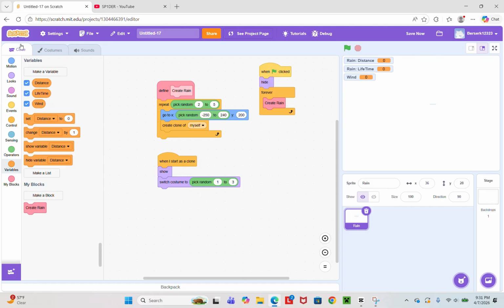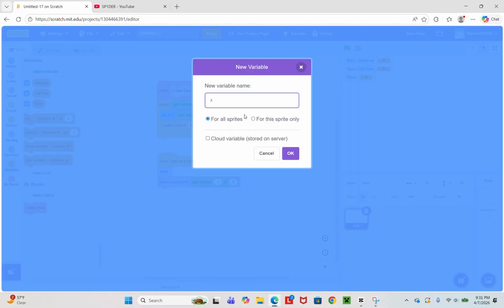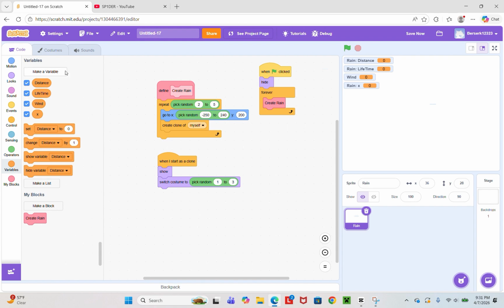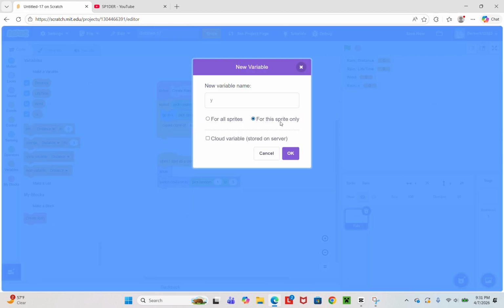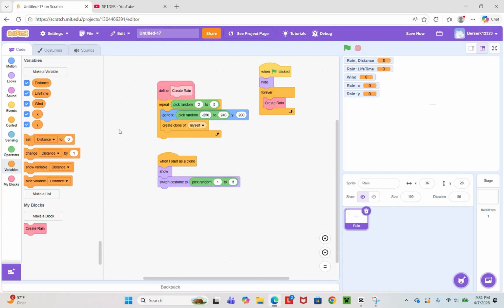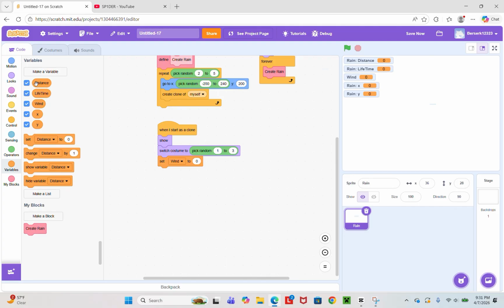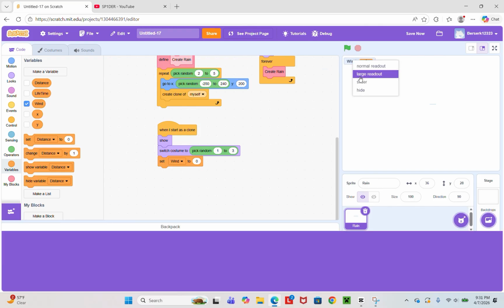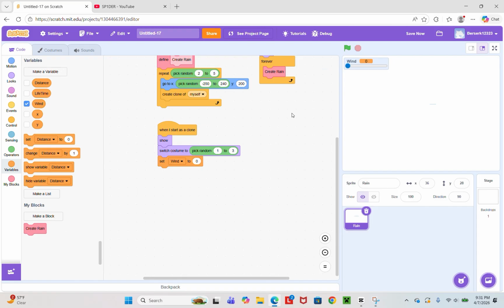Then X for this sprite only, and Y for this sprite only. Now set wind to 0. Now we want all these to go away, and let's move wind to here. Now make wind a slider.